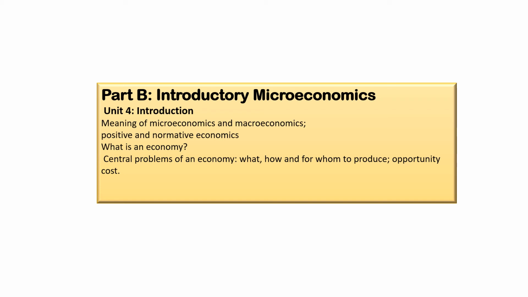From here we will learn all the things: meaning of microeconomics and macroeconomics, positive and normative economics, what is an economy, central problems of economy, what, how and for whom to produce, opportunity cost, but we will not learn the production possibility curve or production possibility frontier. From this part, the production possibility frontier has been deleted. Clear?